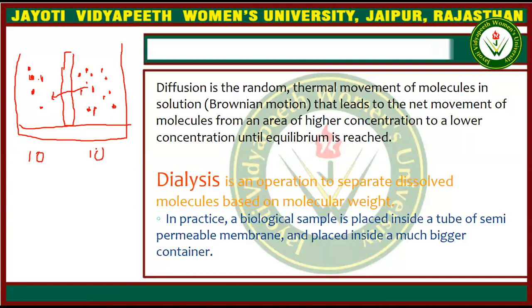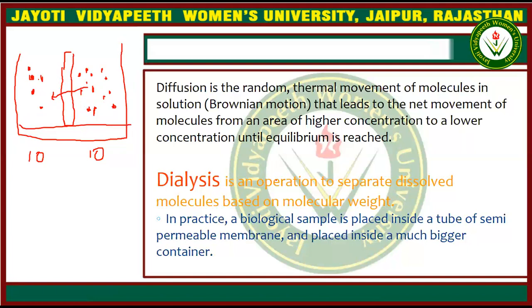At this stage the movement of the particles will stop, because equilibrium has been reached. So diffusion is a simple process in which particles move from higher concentration to lower concentration until equilibrium is reached.